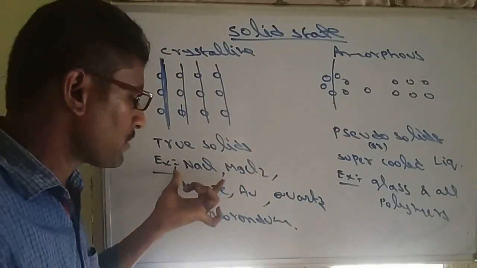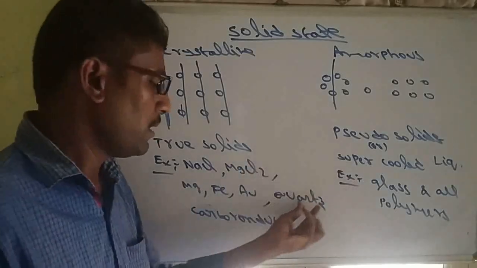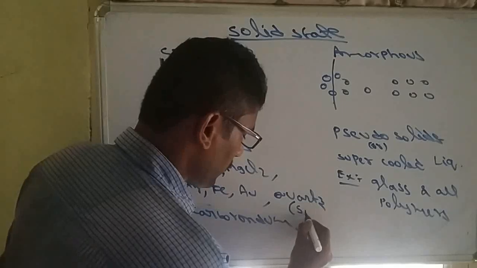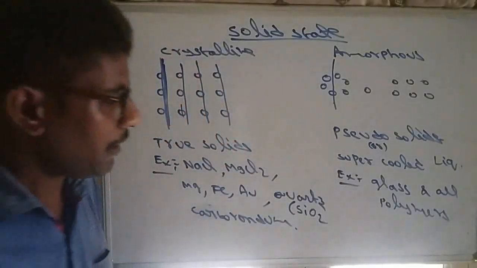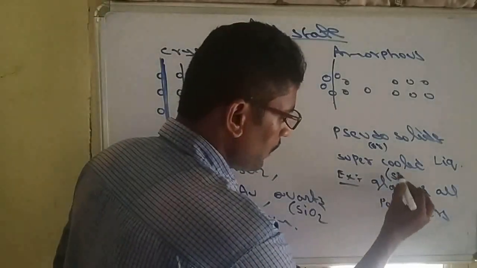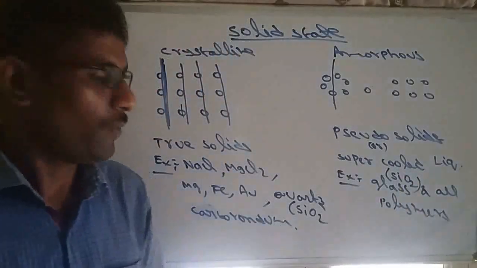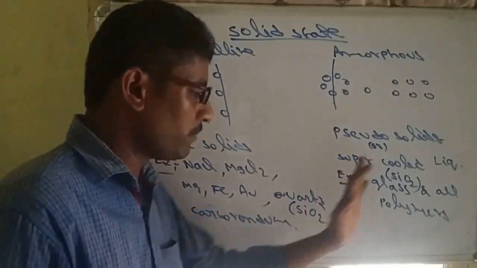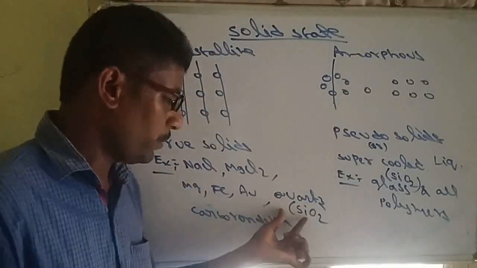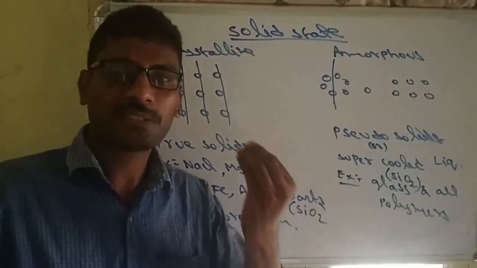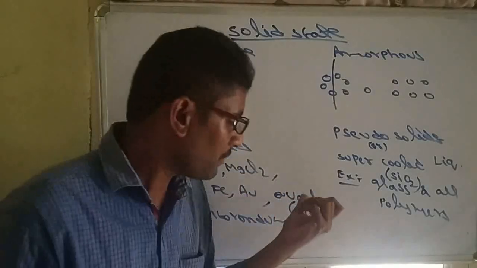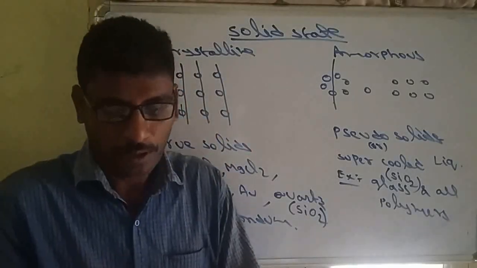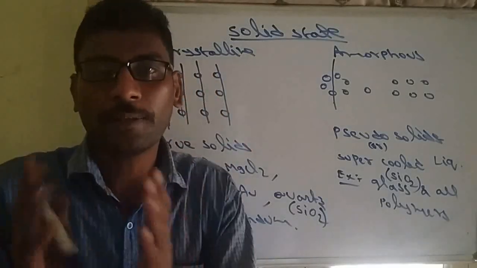Examples: ionic solids, metallic solids, quartz. Quartz means nothing but silica. Its formula is SiO2. Remember, glass formula is also SiO2. The formulas of quartz and glass are both the same. Why is one crystalline and the other amorphous? Quartz is nothing but whatever sand we are using. Sand is nothing but quartz, with the formula SiO2. That is a crystalline solid in which all particles are arranged in a regular manner.